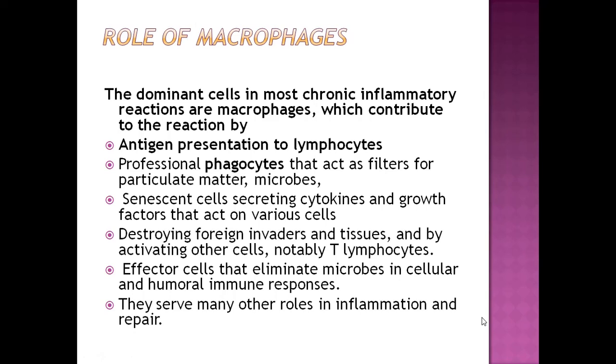Role of macrophages. The dominant cells in most chronic inflammatory reactions are macrophages, which contribute to the reaction by antigen presentation to the lymphocytes. They are professional phagocytes. They secrete several cytokines and growth factor. They destroy foreign invaders. They are effective cells in immune responses, and they serve many other roles in inflammation.